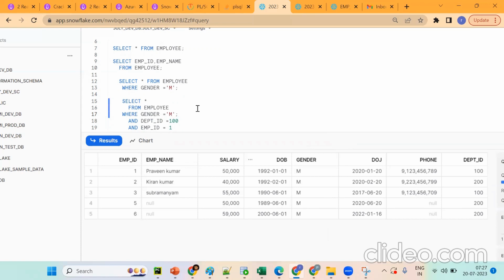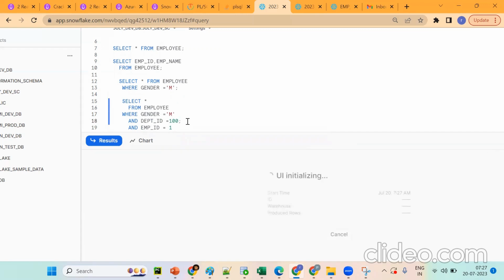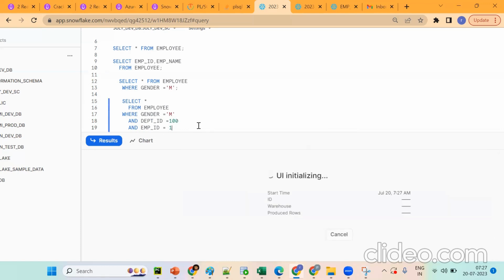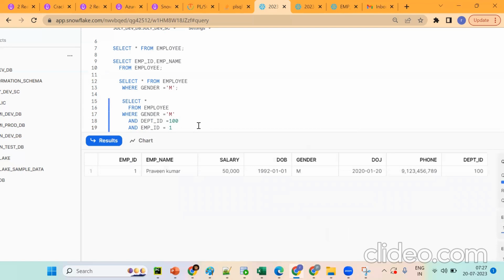Next, we are having 100 department, 200, but we are asking AND, which means only the compulsory, condition-matching records will be given. That is 100. Again, I want to get employee 1. It will give like this. Clear so far? Where is a compulsory condition and AND is a compulsory condition like this.